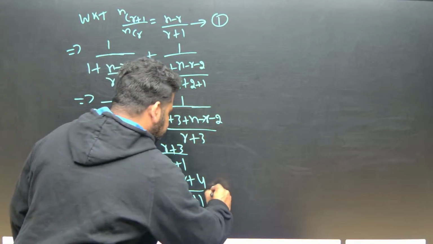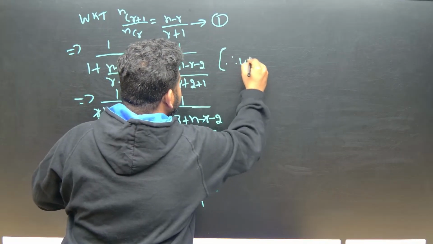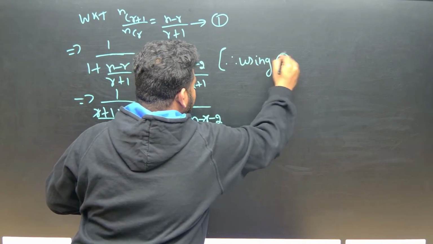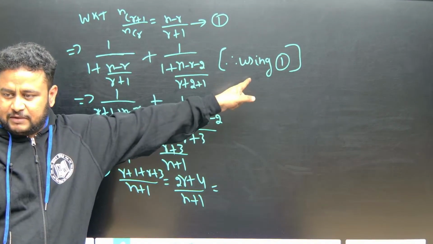So if I take 2 common here, so this will become, see, here I put the formula, here I should write what? Therefore using 1, we should write the reason. Therefore using the result 1, I wrote this. Very important to write this, then only you will get complete marks.